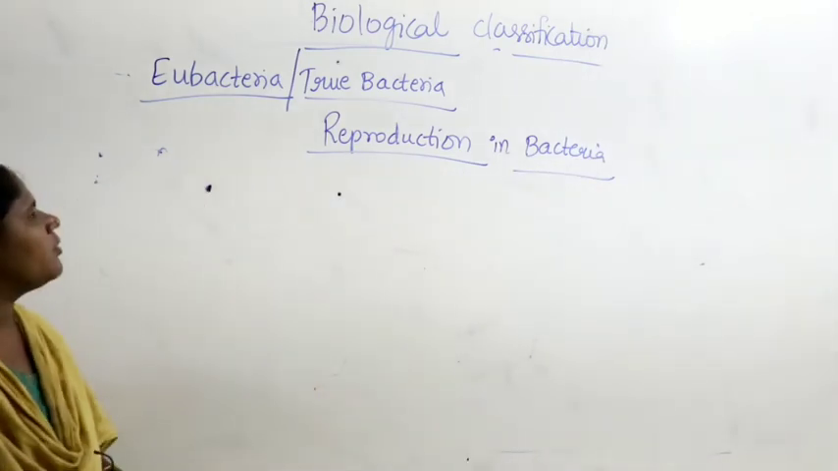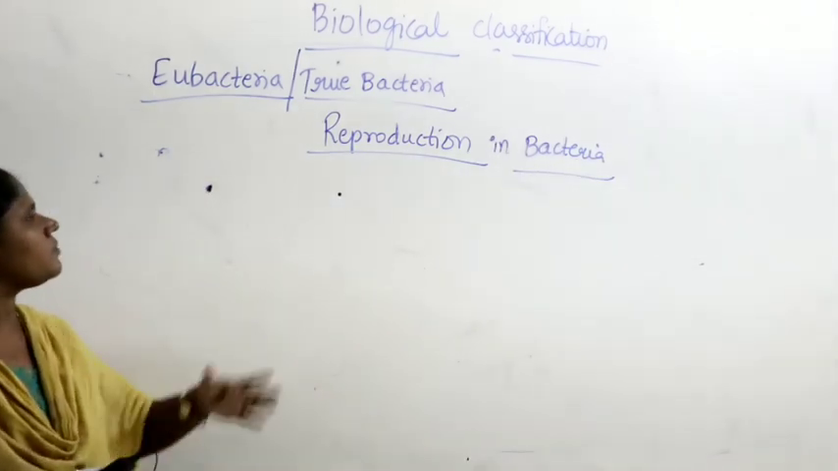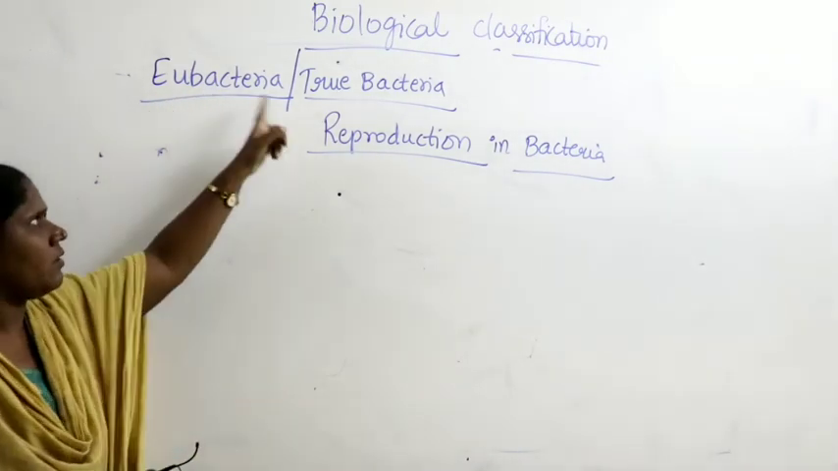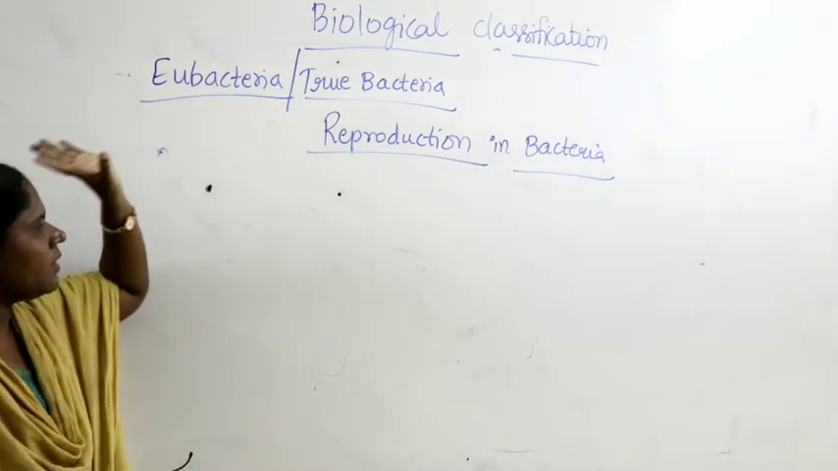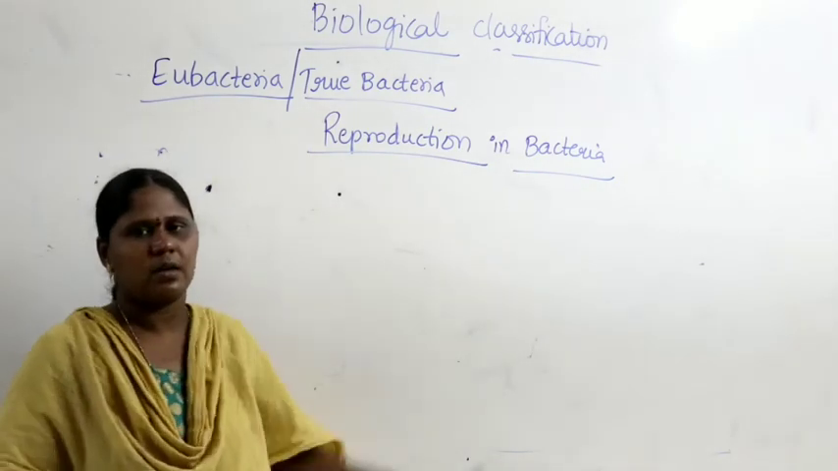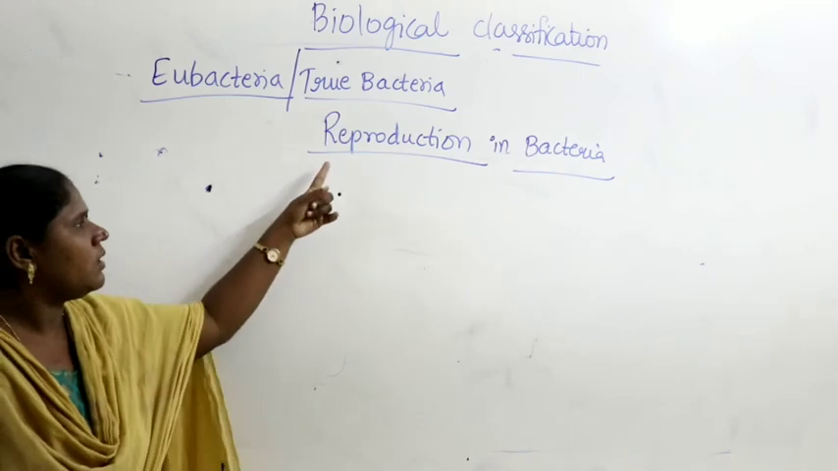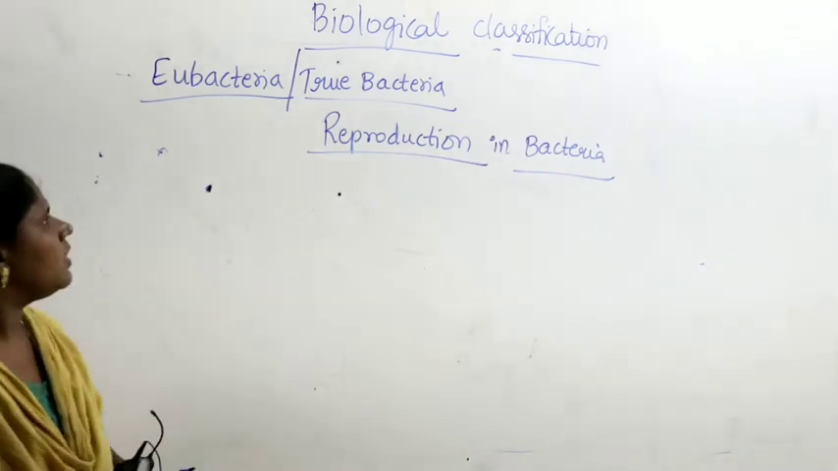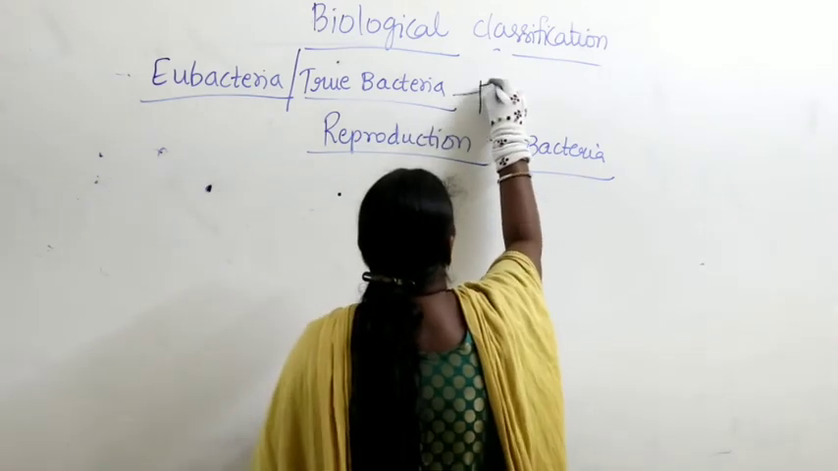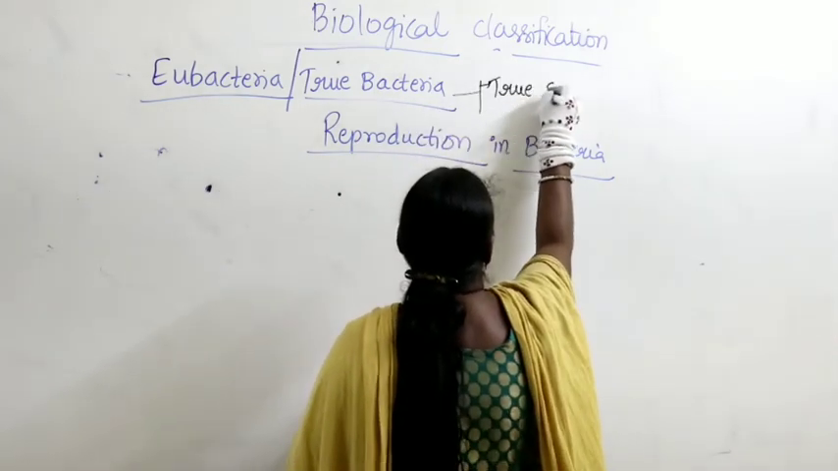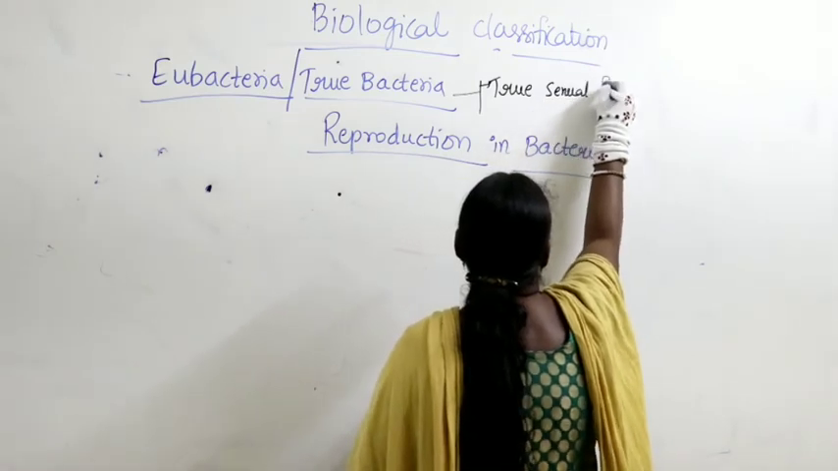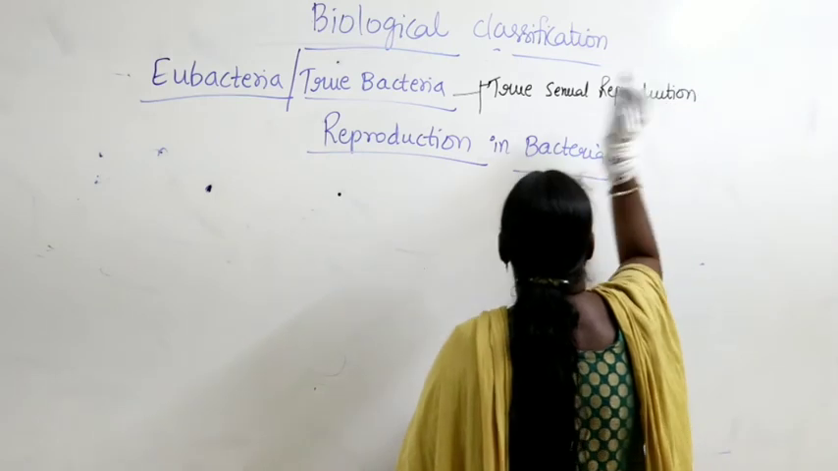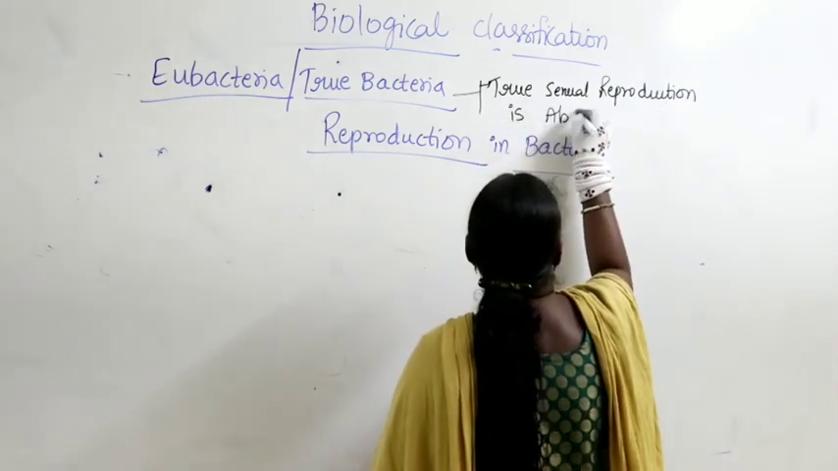Generally, if you talk about the reproduction process in bacteria, eubacteria exist everywhere in the environment. Eubacteria are called true bacteria. When you look at the reproduction process in bacteria, we generally say true sexual reproduction is absent.